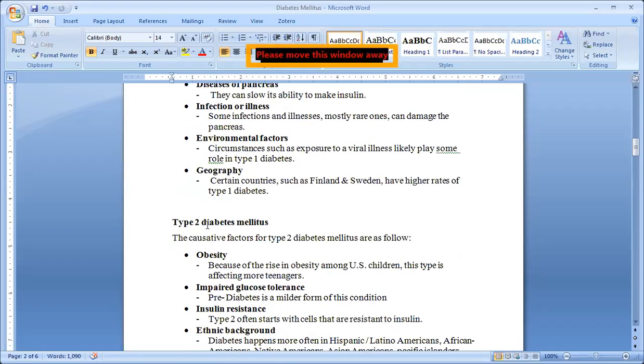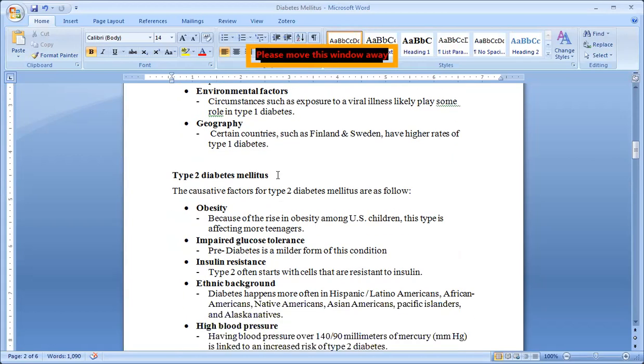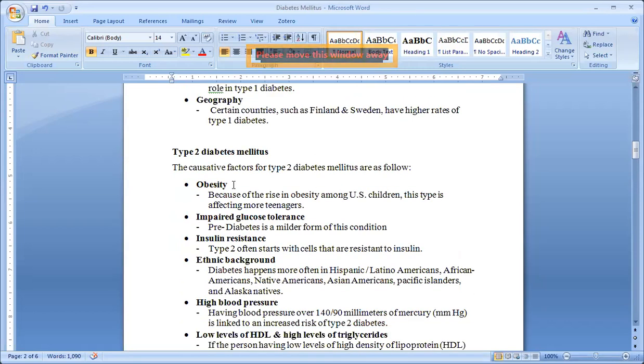Now we will see type 2 diabetes mellitus. What are the causes of type 2? It is due to more age, in maturity or middle age or elder people. Due to what? Due to obesity. As the weight increases, the pancreas will not work properly. Most of the US children, especially teenagers, are obese, isn't it? So they will face this problem of diabetes mellitus.